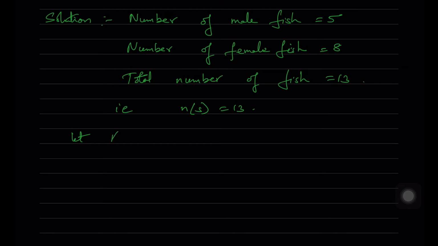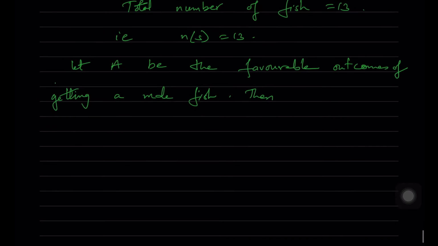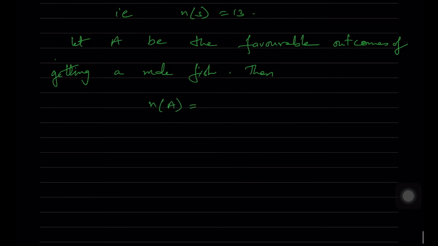Let capital A be the favorable outcomes of getting a male fish. Then n of A is equal to 5. Therefore, P of A is equal to n of A by n of S, which is equal to 5 by 13.